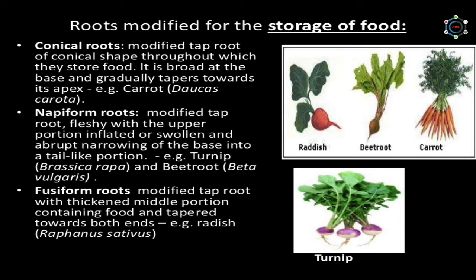Napiform roots are modified taproots, fleshy with the upper portion inflated or swollen and abrupt narrowing of the base into a tail-like portion. Examples are turnip and beetroot. And next is fusiform root, which is a modified taproot with thickened middle portion containing food and tapered towards both ends. And the example is radish.